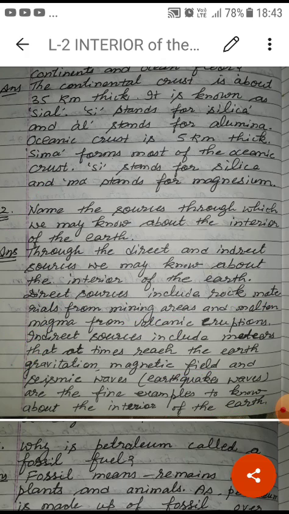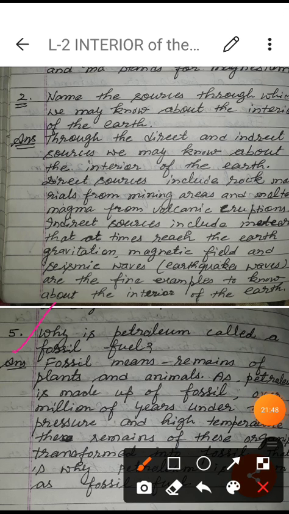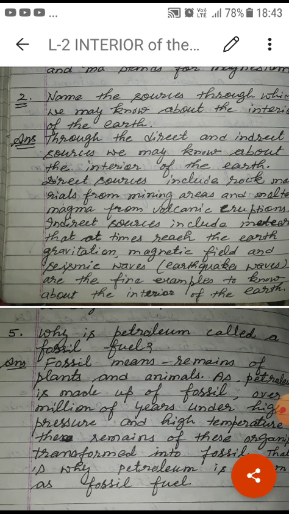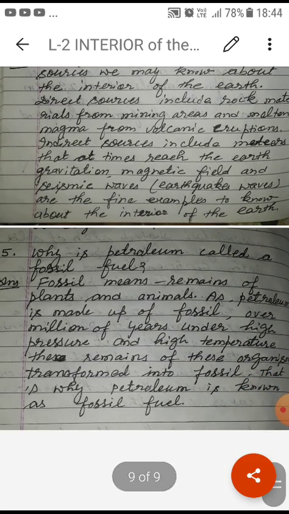So the third question asks what fossil fuel is. Fossils are the remains of plants and animals, and petroleum is made from fossils over millions of years, under high pressure and high temperature. The remains of these organisms transform into fossils. That's why petroleum is known as a fossil fuel.